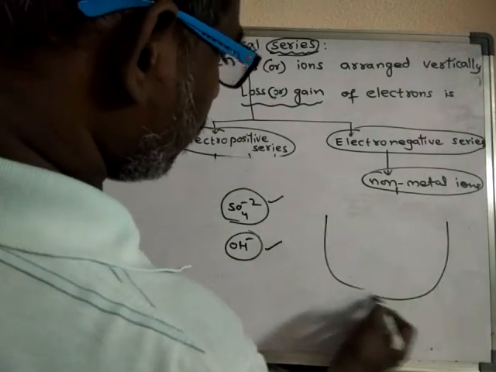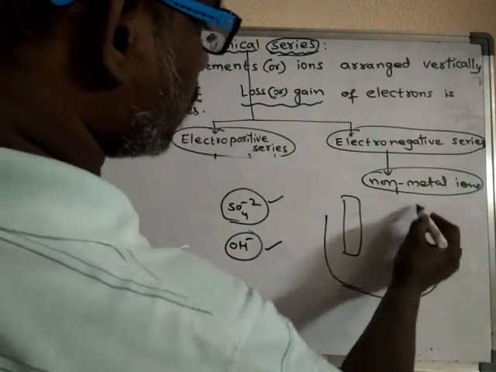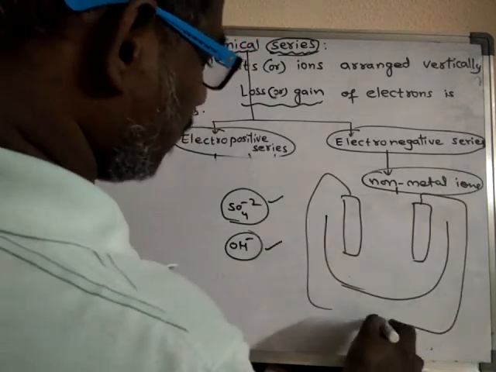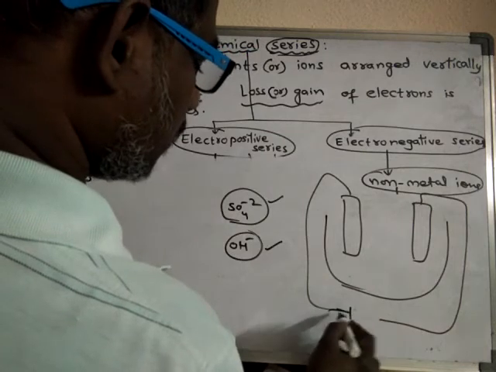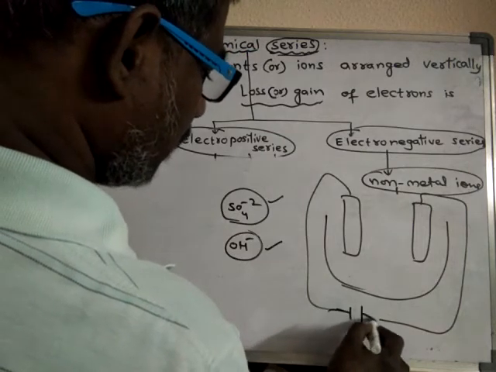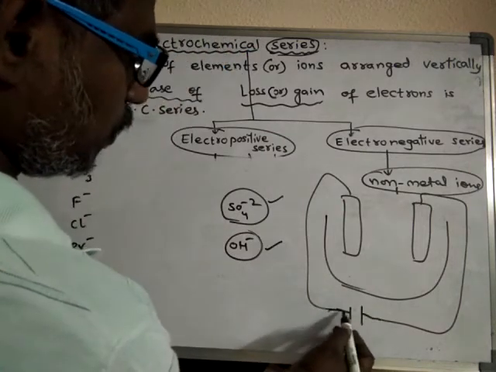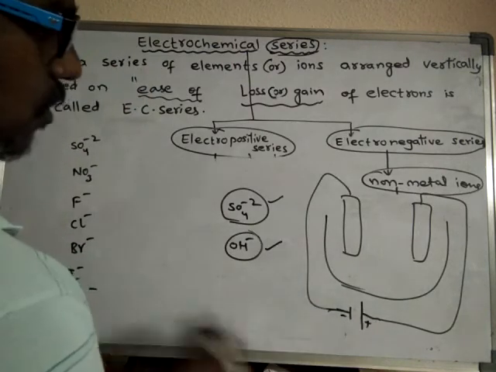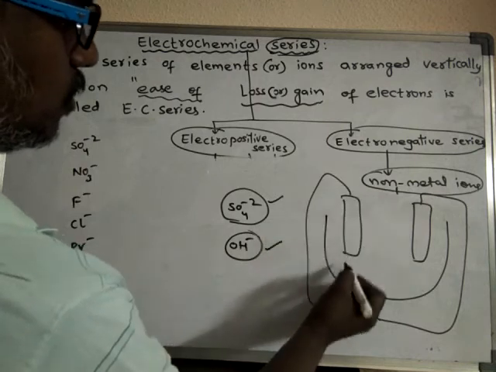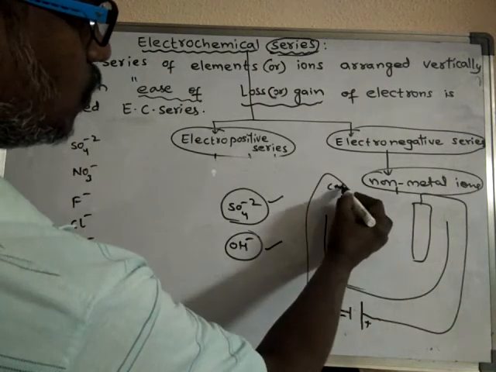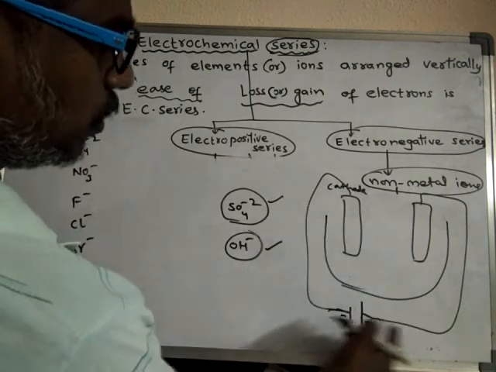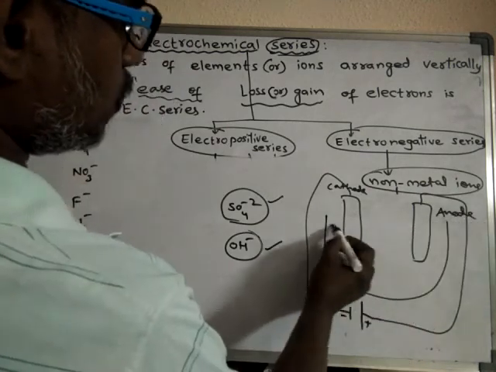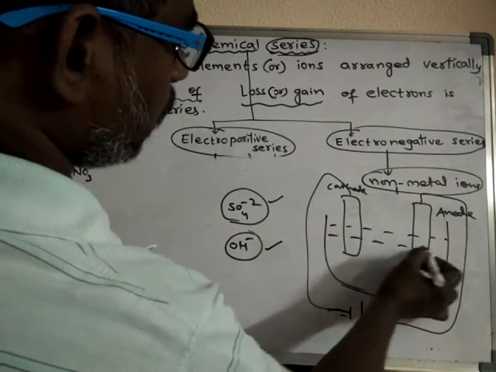So for example, suppose this is an electrolytic cell, so actually this is a battery. Okay, so this is the negative terminal, this is the positive terminal. The negative terminal is called the cathode. So this is the cathode, and the positive terminal is connected to the anode. It is the anode. So here what happens? Suppose